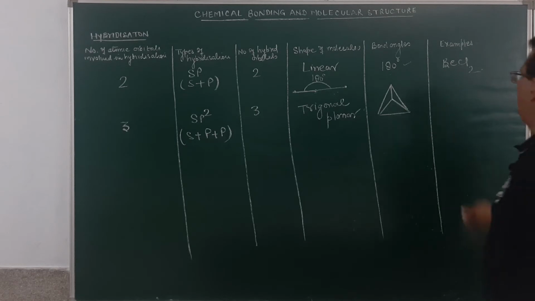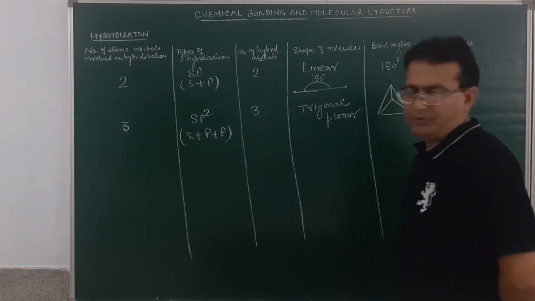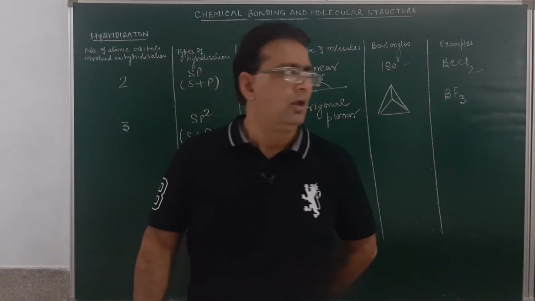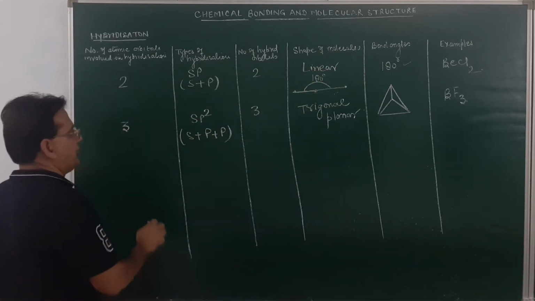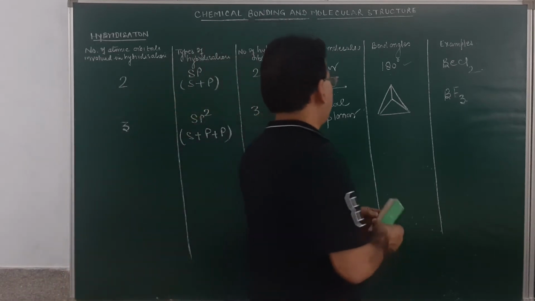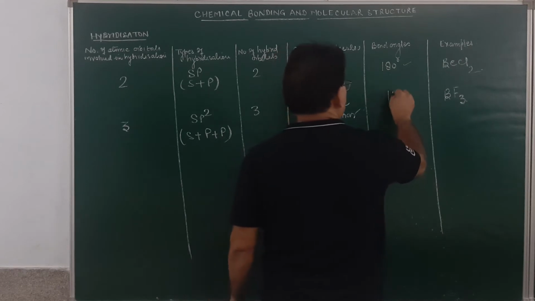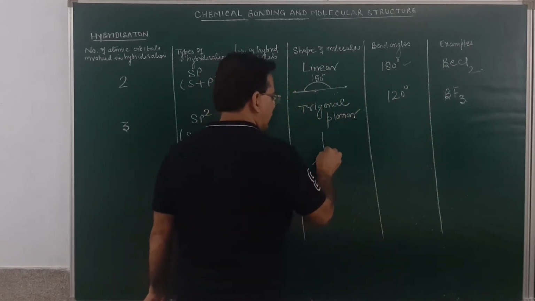Example of this kind will be boron trifluoride. Geometry will be trigonal planar. Example will be boron trifluoride. Is it clear? One more thing, what will be the bond angle over here? Bond angle in this case will be 120 degree. So it will have 120 degree bond angle and the geometry will be a trigonal planar geometry.